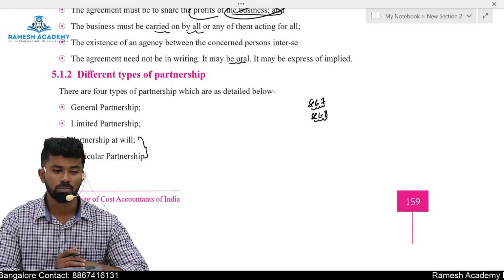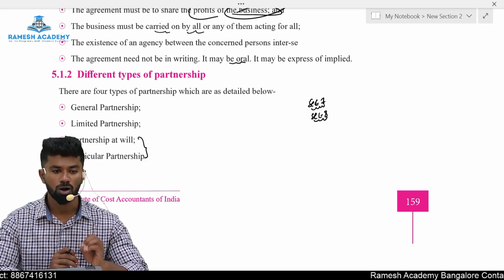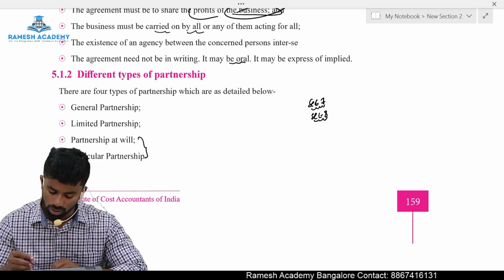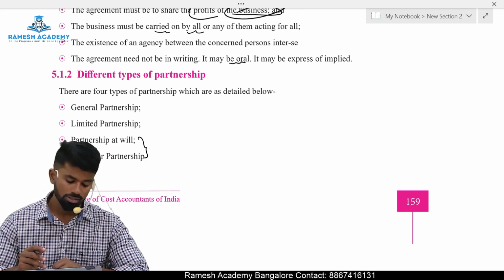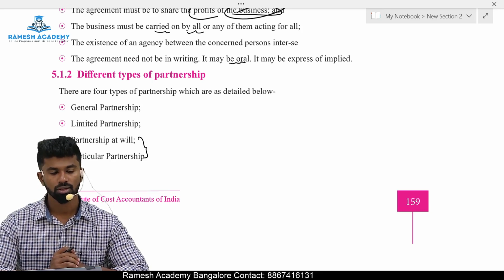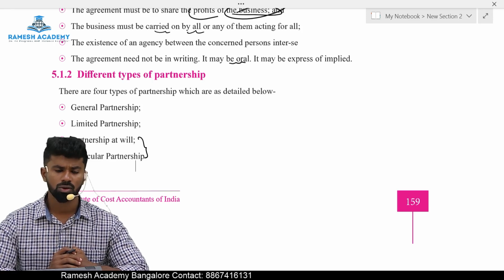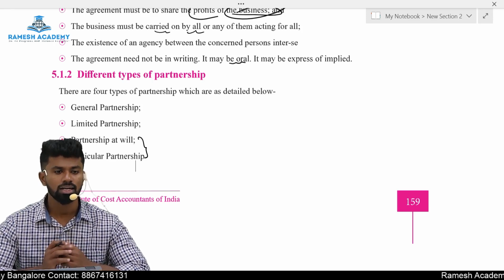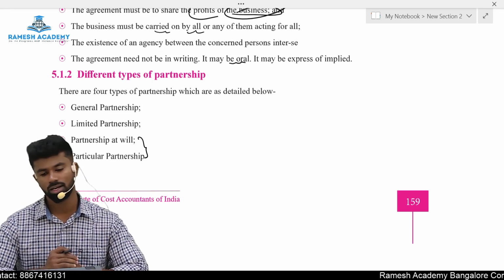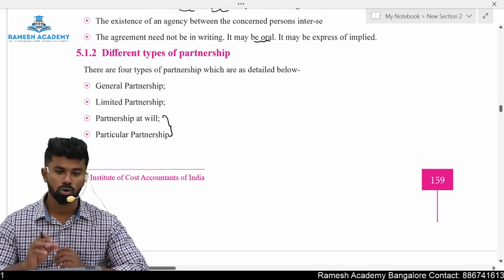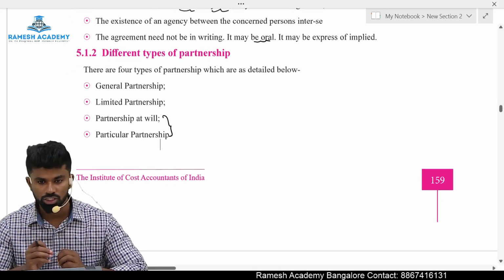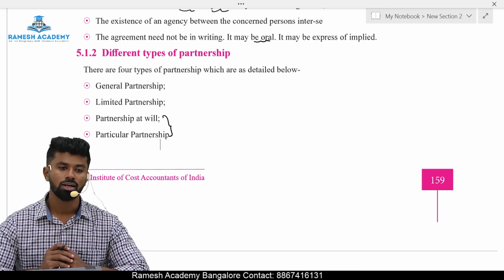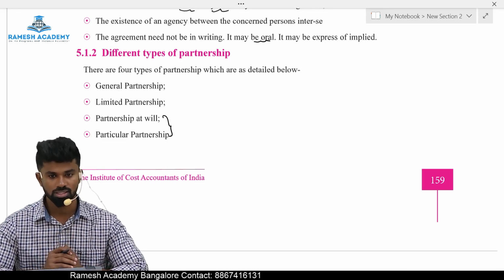So now what is a particular partnership, sir? If a partnership firm is formed for a particular purpose or for a particular period, it is considered a particular partnership. If a partnership is formed for an indefinite period or without any provision in the agreement with respect to the duration, then it is considered a partnership at will. So if there is a provision in the partnership deed with respect to duration or termination of the partnership firm, it is called a particular partnership. And if there is no provision with respect to the same, it is considered a partnership at will.